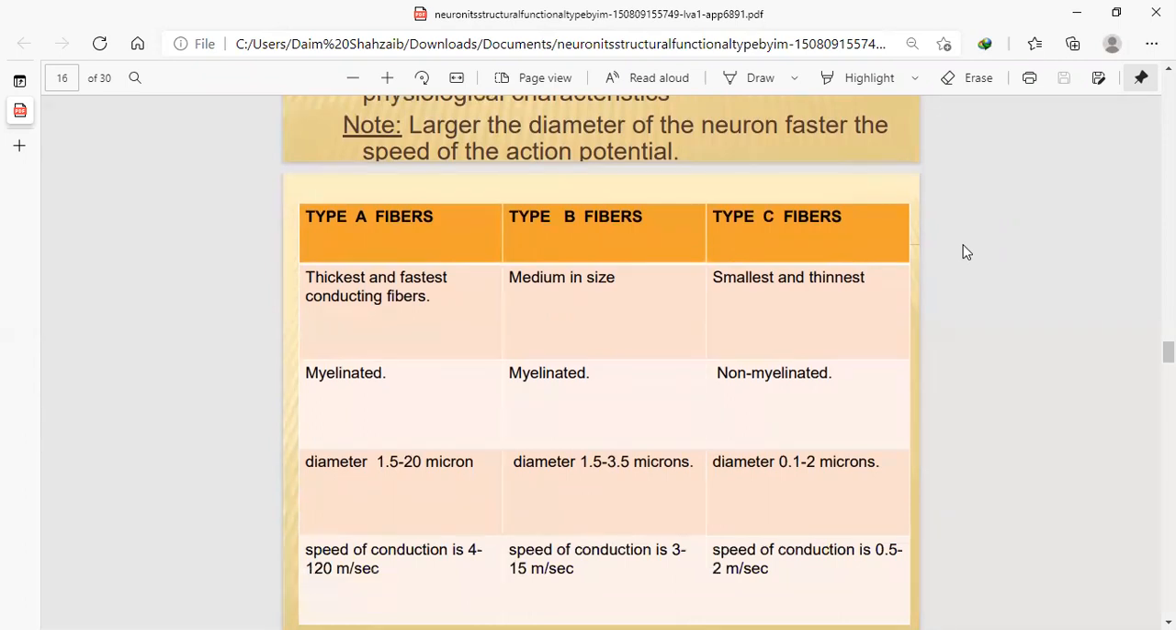Type A fibers are the thickest and fastest conducting fibers. There is a difference between type A, B, and C fibers that are attached to the neurons. Why are they classified? Because some neurons, or axons, contain A fibers, some contain B fibers, and some contain C fibers. These are for the different functions of the body.